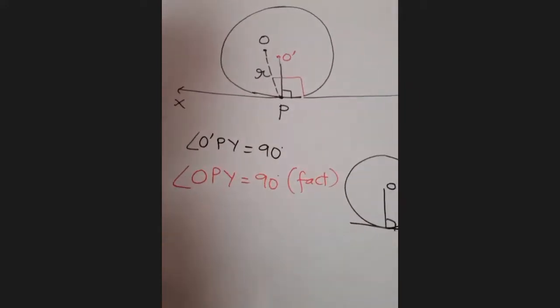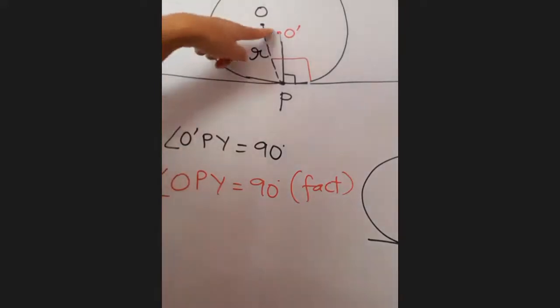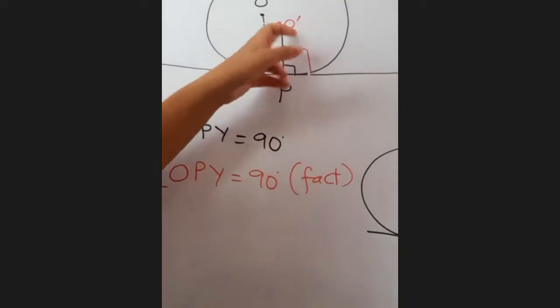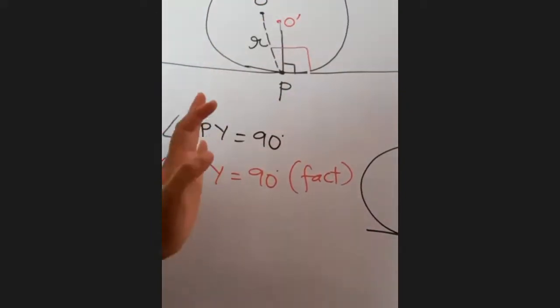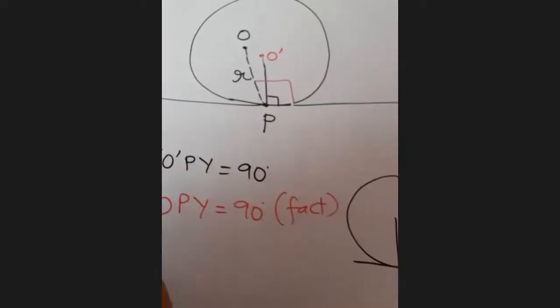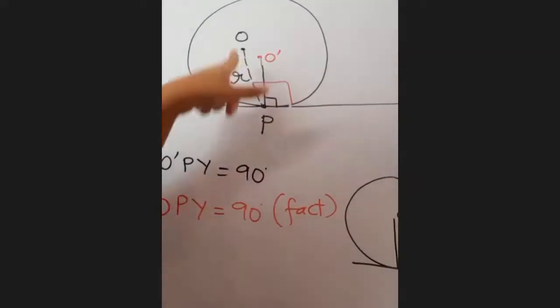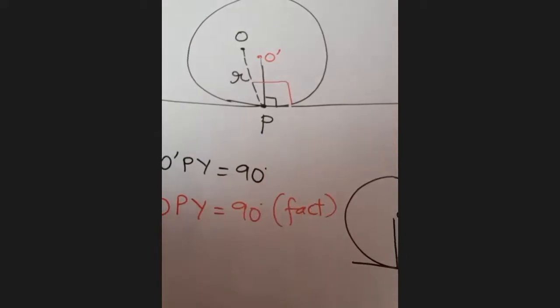Just see. I am saying O dash PY is equal to 90 by our assumption that it is passing not through the center but some other point. But OPY is 90 degrees. It's a fact as the radius has to be perpendicular to the tangent. You are saying this is 90 and this is also 90.